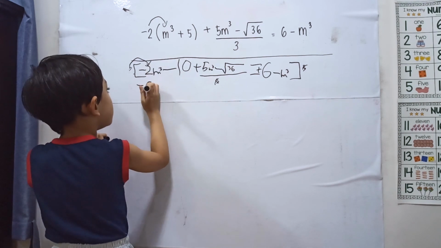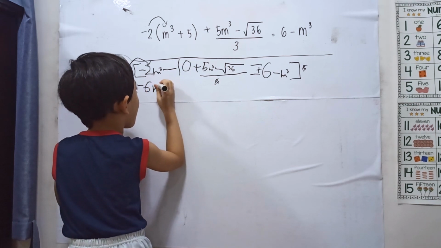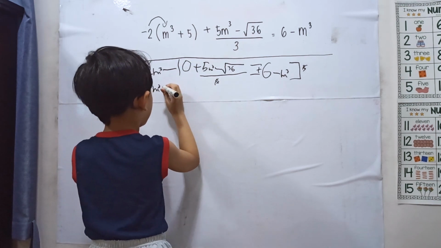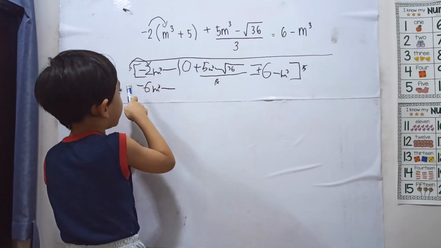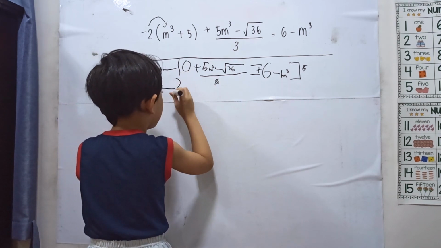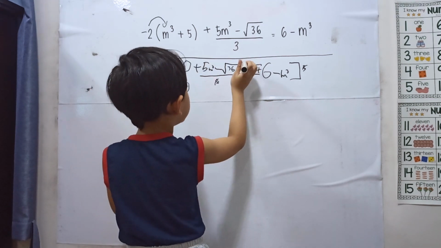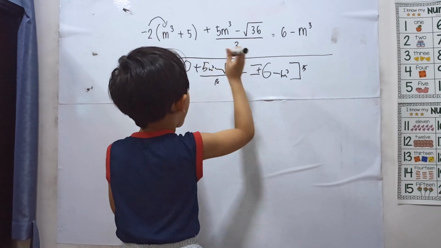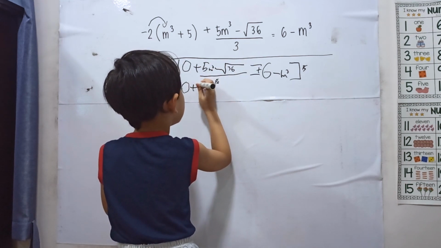Keep 6 and the rest 10, and here keep 10 times 3 is 210. Then don't times this one. Don't times.